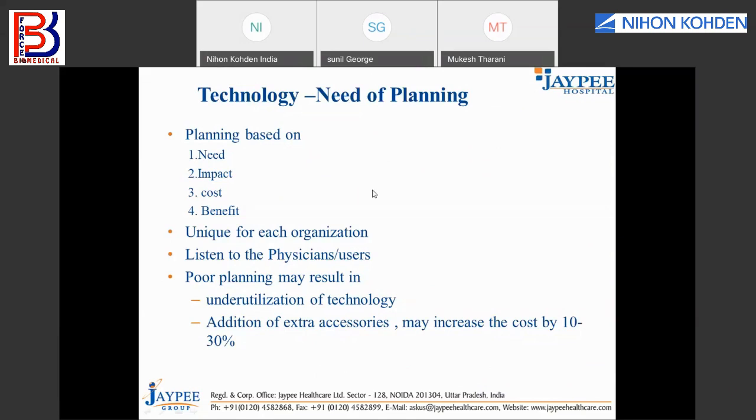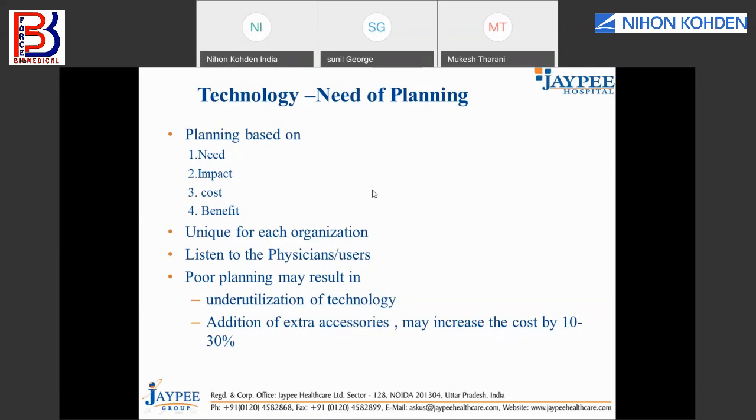Every technology that we buy, and by technology I am referring to any equipment, let's have a generalized approach for every equipment, and then I will come back to how we select a defibrillator. Everything requires planning. Why do you require planning when you buy or replace a technology? Think about the general criteria for buying equipment. There are certain reasons.